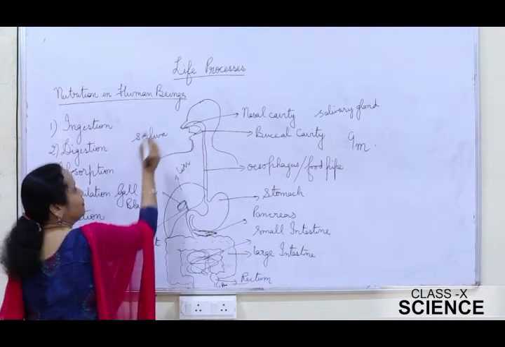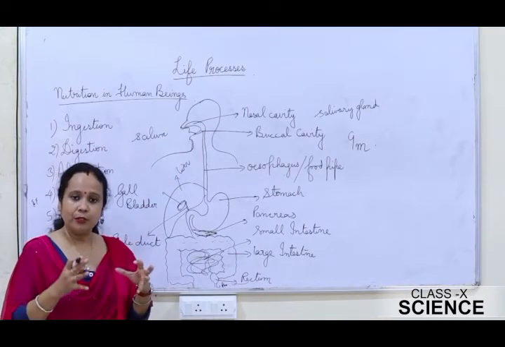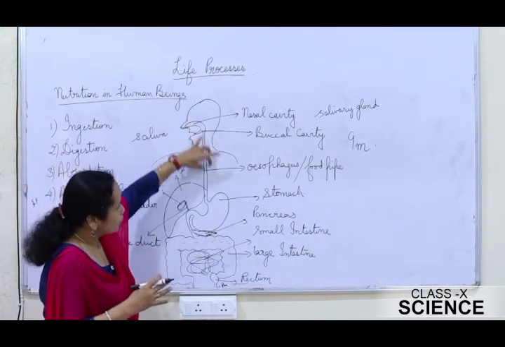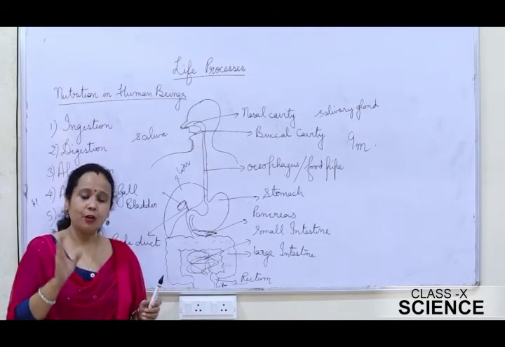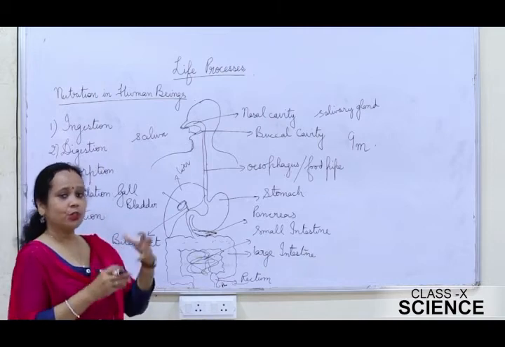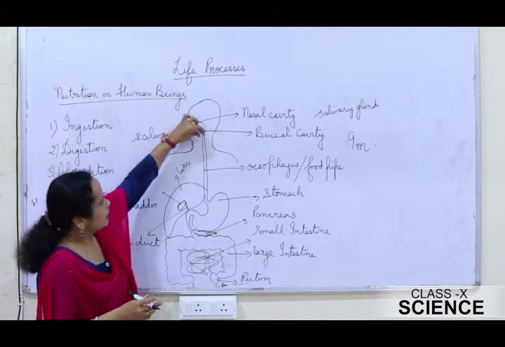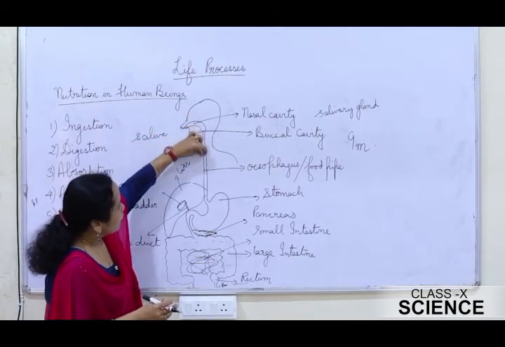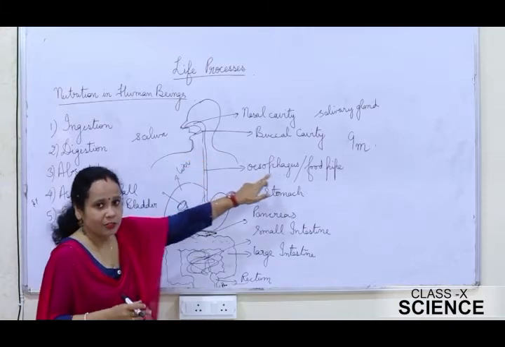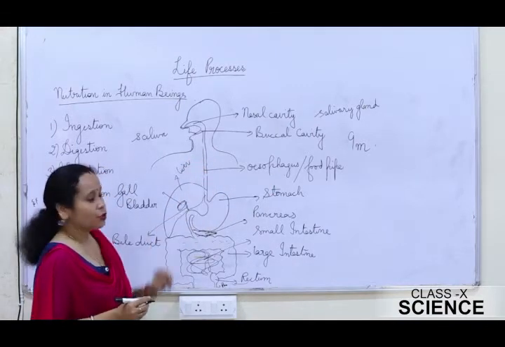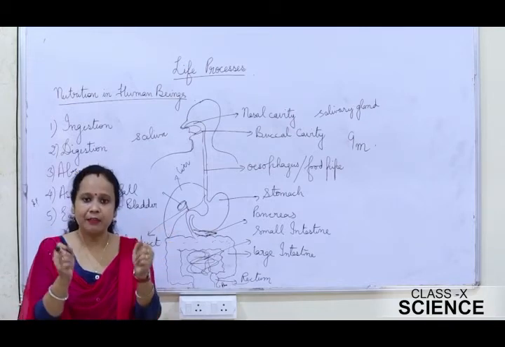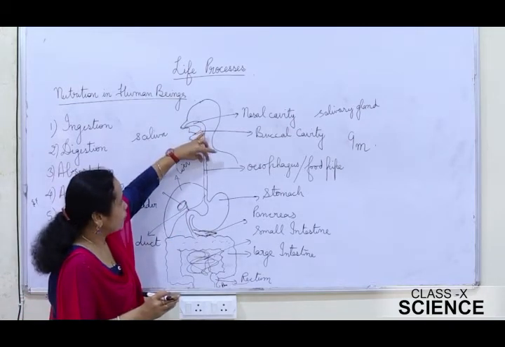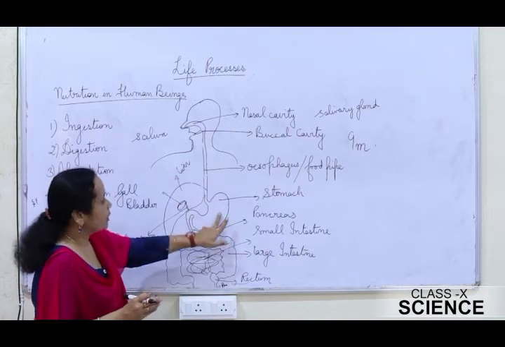Now the role of the saliva is to moisten the food so that it can easily pass through the esophagus. And the role of the tongue is to mix the saliva with the food that was chewed by the teeth. Now this food passes from the mouth to the esophagus or the food pipe. The lining of the esophagus has certain muscles which contract and relax rhythmically, and this enables the food to be pushed further into the stomach.